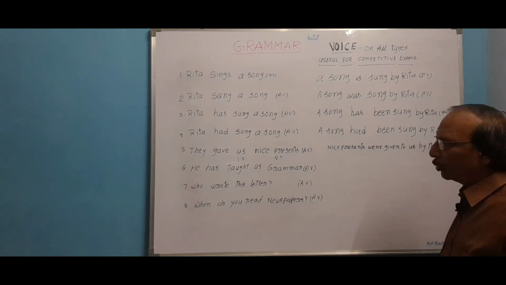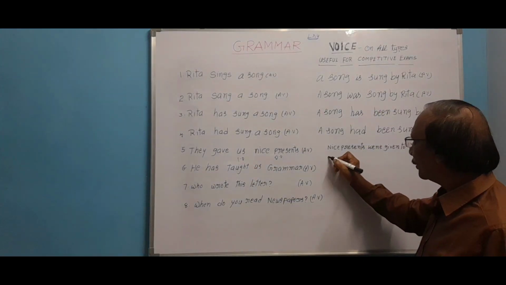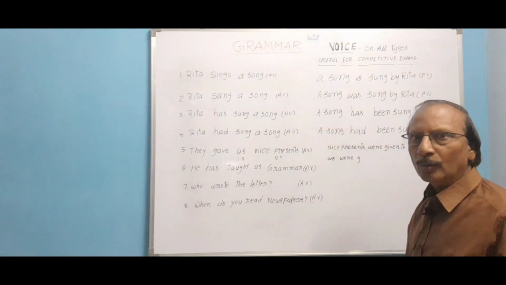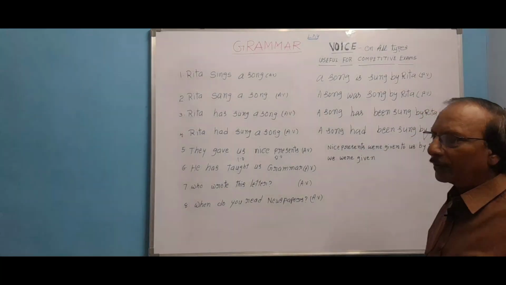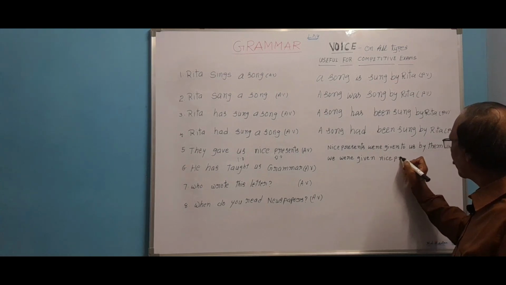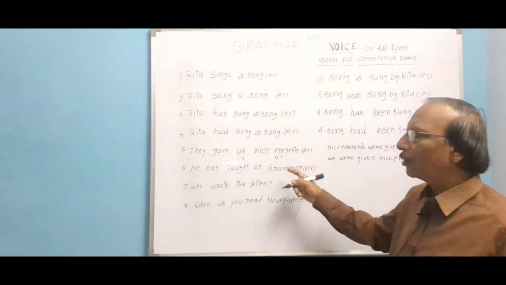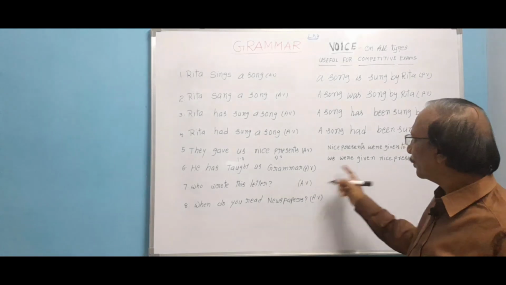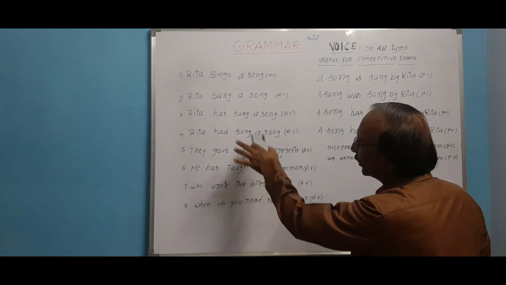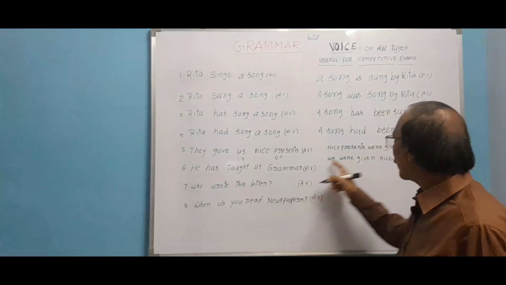Passive voice. Now let us write using the indirect object as a subject part. Us is changed into we. We were given, give, gave, given. We were given, what were we given? We were given nice presents by them. So, using two objects you have written two passive voices. You can expect any one of these in examination. They may give either this model or the general model. Generally, if you expect this model with two objects, you have to write in this way.